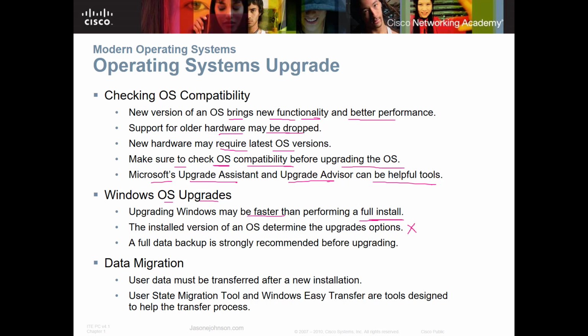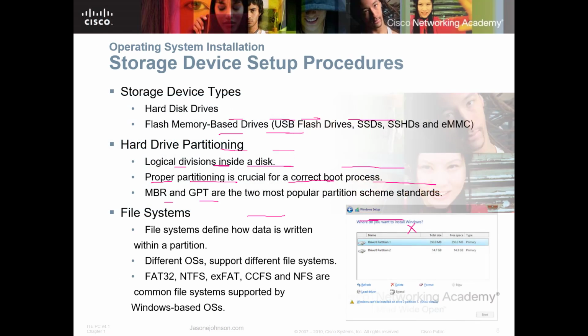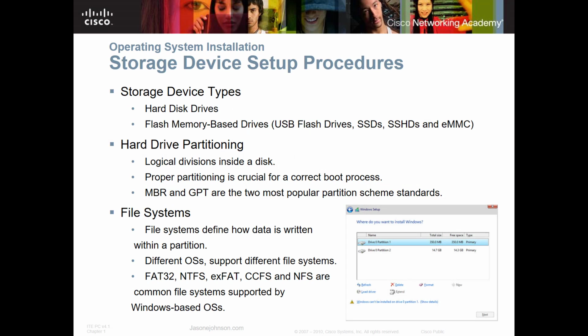Okay, let's take a look at the operating system installation itself. As far as notes on that, when you're installing, you have the storage device types that you're going to put in. You need to make a determination on if you're going to use SSD drives or if you're going to use the older magnetic drives. Are you going to have USB flash drives for extra storage, or are you going to put the eMMC cards in? You just need to make those determinations before you start trying to install, because you need to have all that set up beforehand. Then you're going to go through hard drive partitioning.